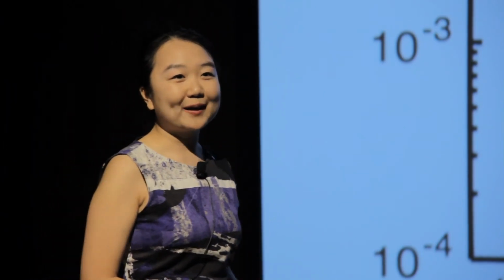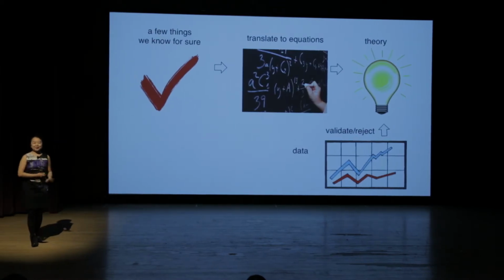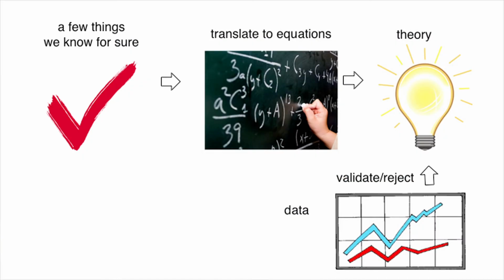So now I'll go through the procedure of thinking from the ground up and try to answer both questions using one answer in mathematics. This is what we'll do. We will start with a few things we know for sure, and we'll translate them into math equations. Then I'll get a testable theory. In the end, I'll look into data from the real world and see if I get it right.